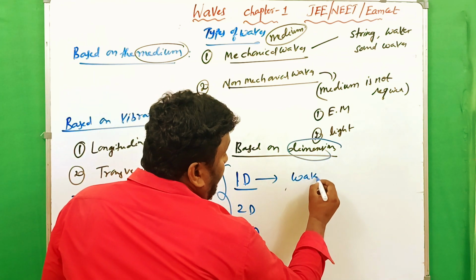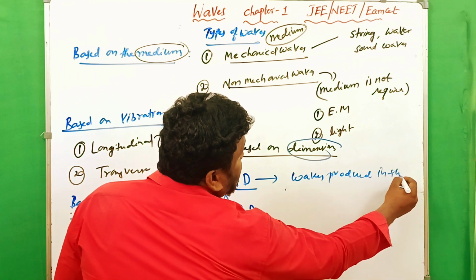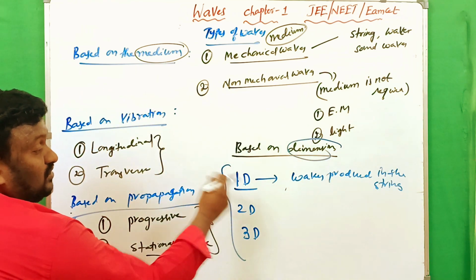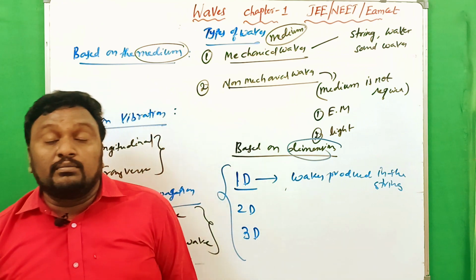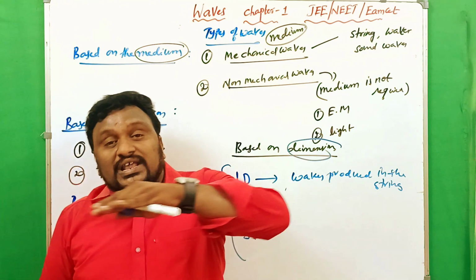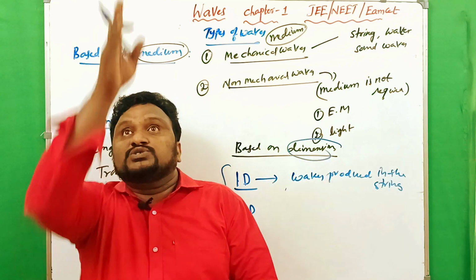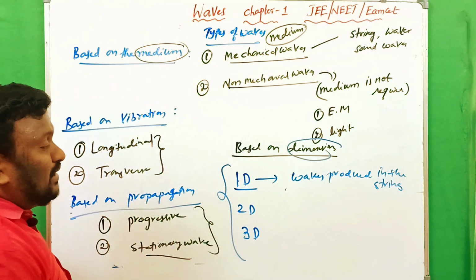Simply, waves produced in strings are the best example for one dimensional waves, because when we pluck the wire string of any musical instrument, the vibration that is produced moves along the string only. String means it is along the x axis, if it is vertical, along the y axis. So that is the best example for one dimensional.